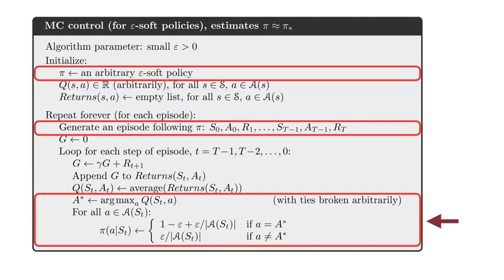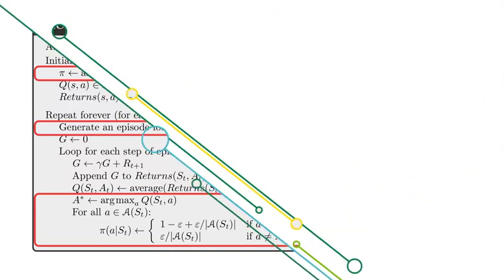Finally, we improve the policy. The new policy is epsilon greedy with respect to the current action value estimates. You might think that this should be an epsilon soft policy rather than epsilon greedy. However, this makes sense because the optimal epsilon soft policy is an epsilon greedy policy. Even though this algorithm may not find the optimal policy, it does find the optimal epsilon soft policy. In future videos, we will discuss how to learn the optimal policy using a different method called Q-learning.